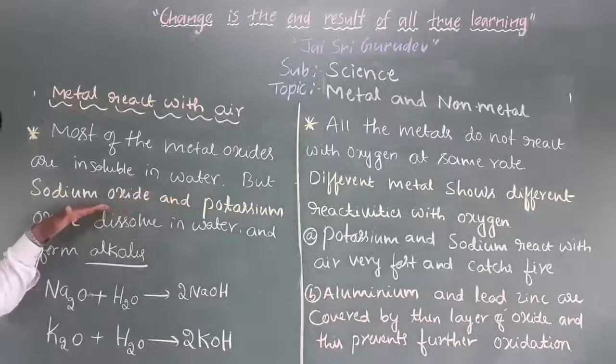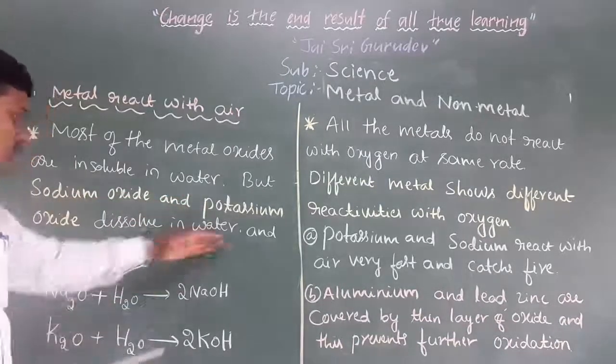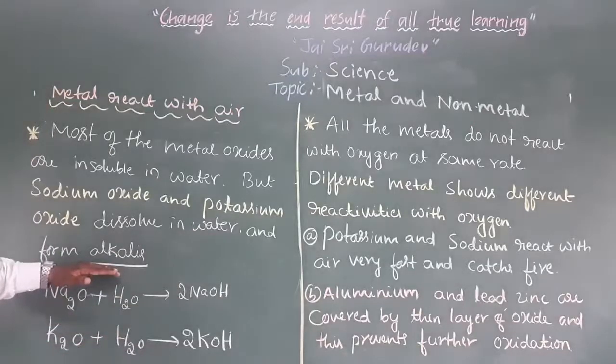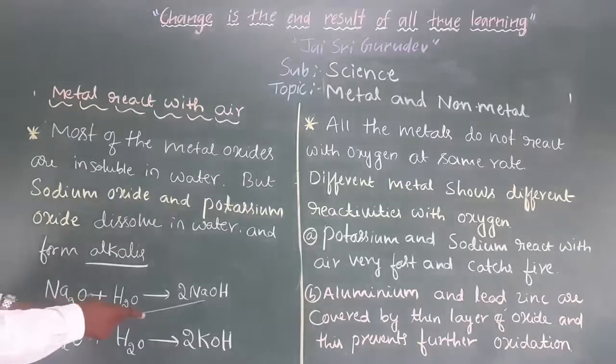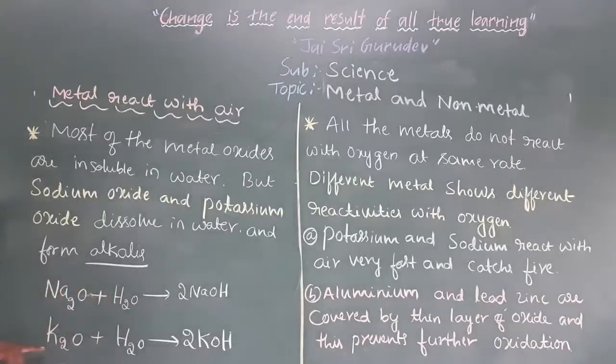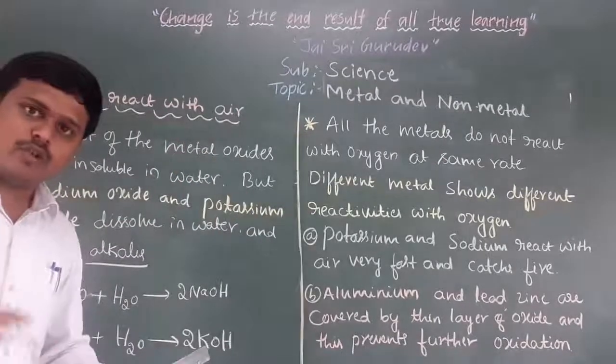Sodium oxide and potassium oxide directly dissolve in water and form alkalis. Sodium oxide reacts with water to form a base, sodium hydroxide, which is an alkali. Potassium oxide is a metal oxide that reacts with water and produces KOH, which means it directly dissolves in the water.